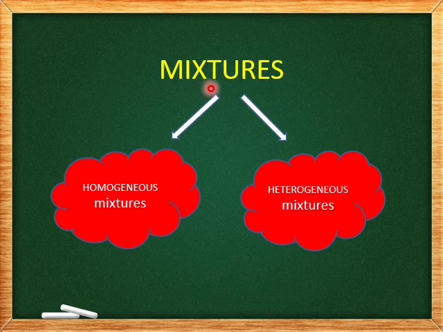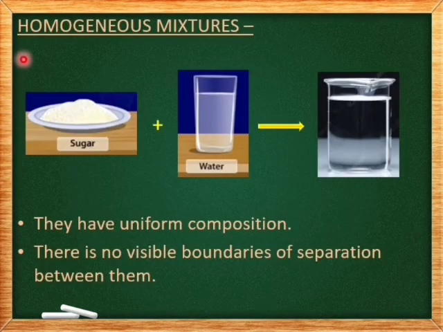Mixtures. Mixtures are materials constituted by more than one substance mixed together in different ratios. Depending upon the nature of components that are mixed to form mixtures, mixtures have been classified into two types. They are homogeneous mixtures and heterogeneous mixtures. Let's discuss homogeneous and heterogeneous mixtures.